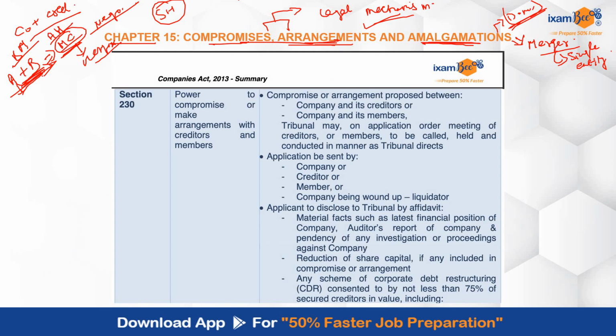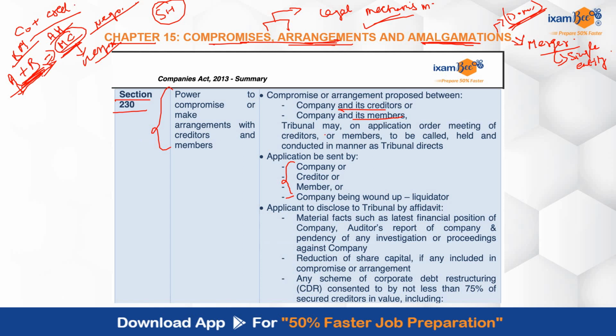Now with respect to chapter 15, you can see section 230 is there, which is talking about power to compromise or make arrangements with creditors and members. Okay, so basically a compromise or arrangement can be between the company and its creditors or the company and its members. With respect to that, an application can be sent by the company, the creditors, members, or the liquidator. Application किसको जाएगा? Tribunal को जाएगा.